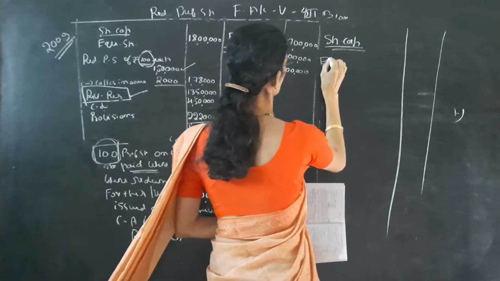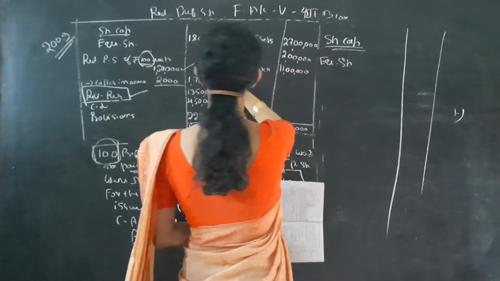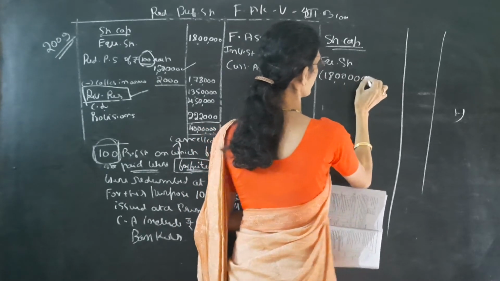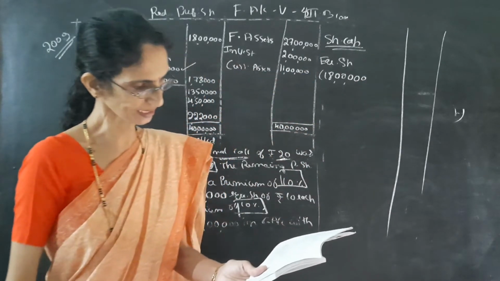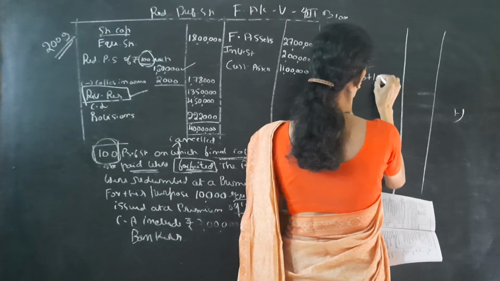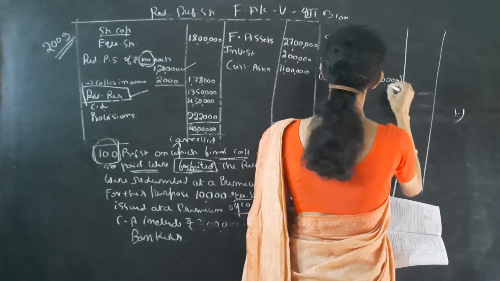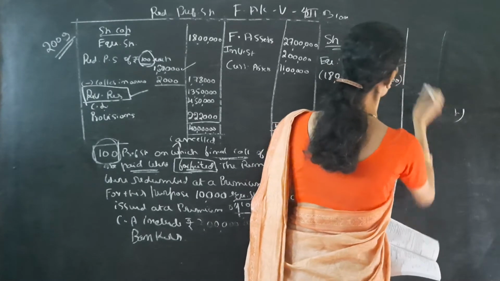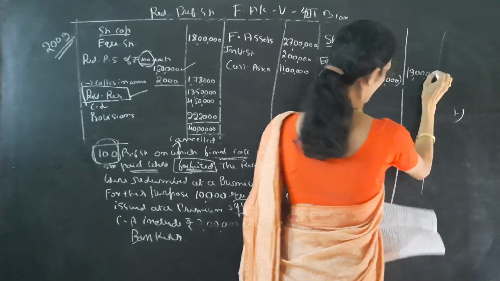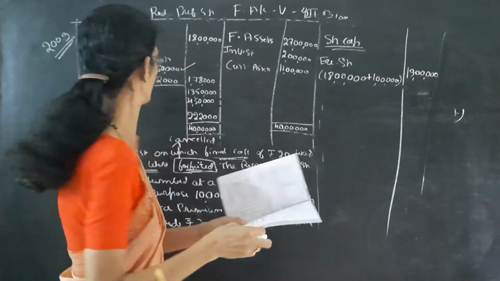Here it is 18 lakh, but we have freshly issued shares. See the second journal entry, equity share capital fresh issued is 1 lakh. So the total equity share is 19 lakh.